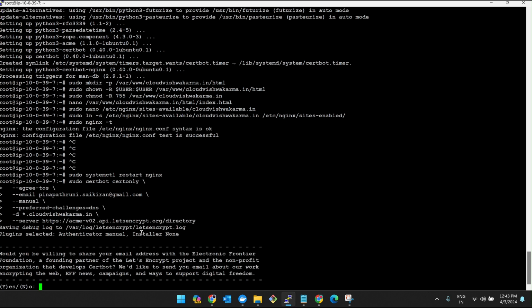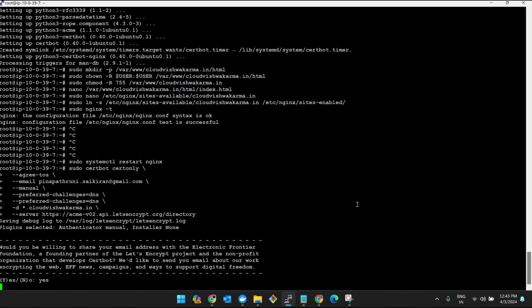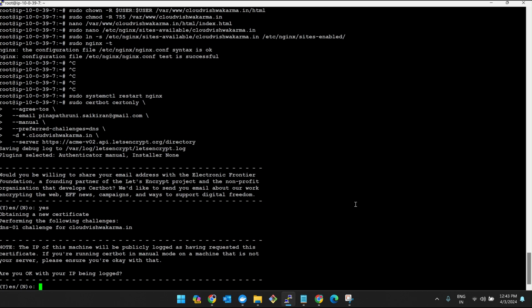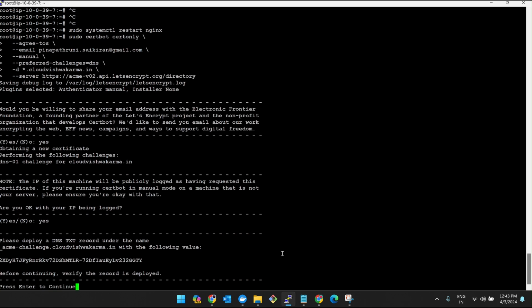So here it is asking to share your email address with the Electronic Frontier Foundation. Yeah, this is, I told you, right, Certbot. So they'll be asking your email ID. Yes, I'll be giving the email ID. You have to give yes. And if they ask about sharing publicly, yes, you can, no problem.